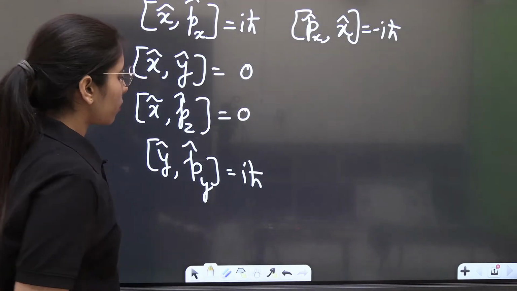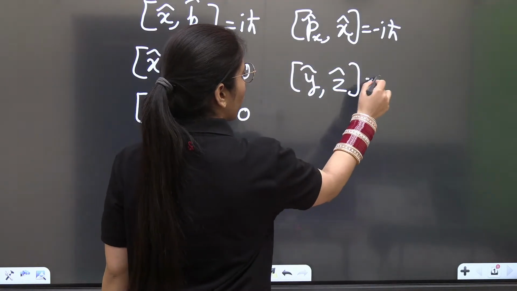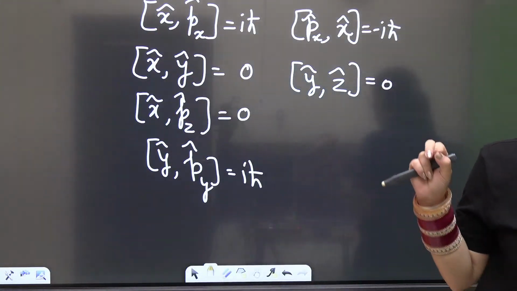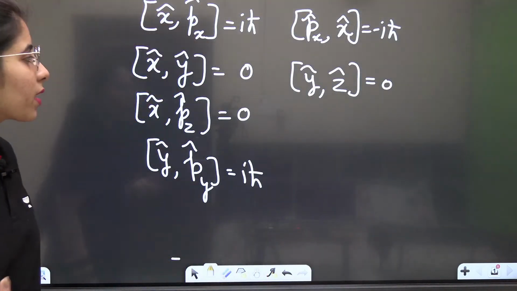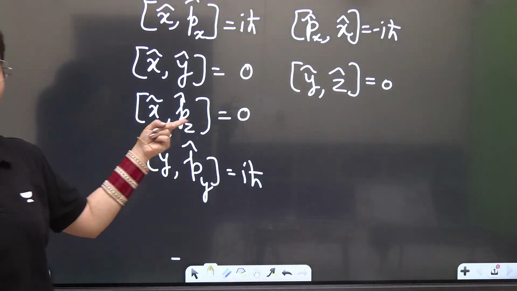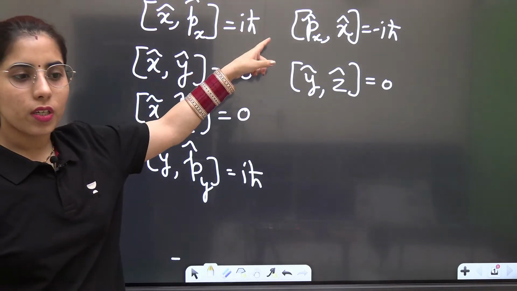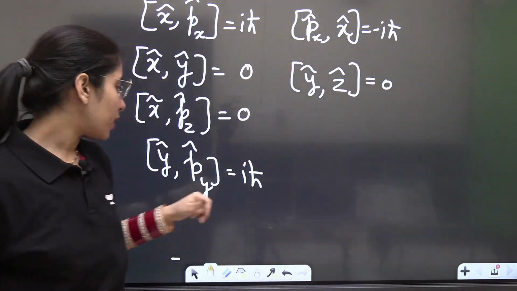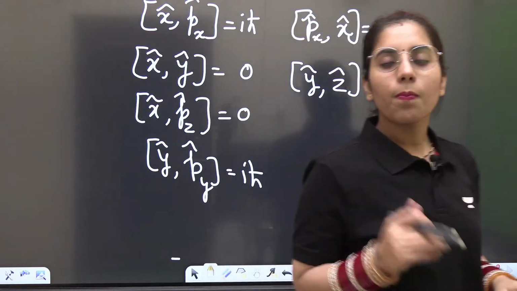Next thing, if you take y with z commutator bracket, again 0. If two different position operators are there, always their commutator bracket will be 0. So x with y 0, y with z 0, x with z 0. Or with a different momentum component, if you take the commutator bracket of the position operator, that is 0. But with the same one, it's giving you iota h cut. X with px, iota h cut. Y with py, that will give you iota h cut. Px with x minus iota h cut. Y with py, iota h cut. Z with pz, iota h cut. Pz with z minus iota h cut.